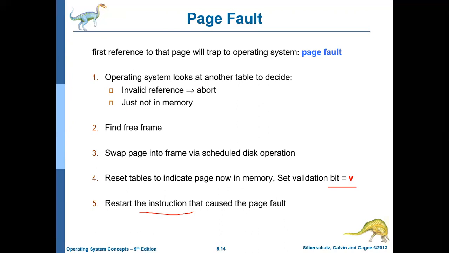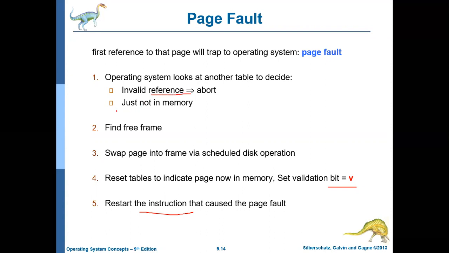So to summarize, in demand paging only the required pages will be brought to the main memory. If the particular page is available in the main memory, then its working will be very similar to that of normal paging, that is, non-demand paging. But if the page is not available, then it will create a trap to the operating system, and the operating system will check whether it is a legal access or not. If it is an illegal access, the operating system will abort that particular process.